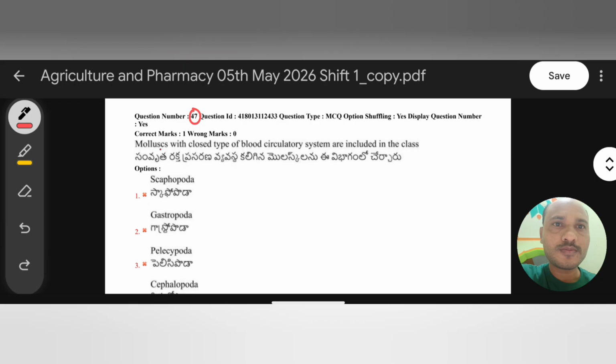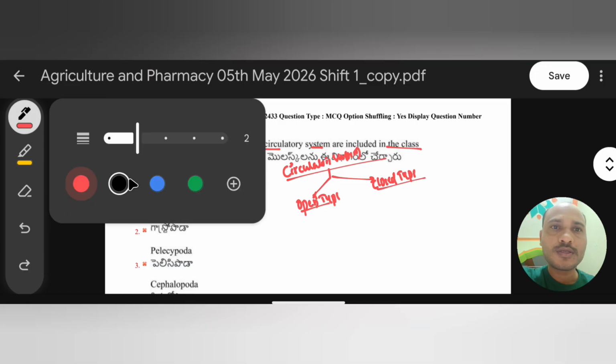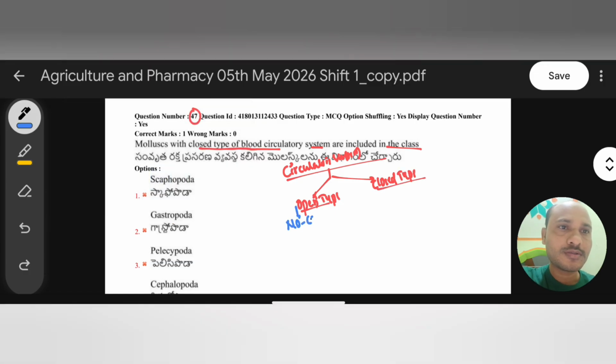Okay, right. Mollusca with closed type of blood circulatory systems are included in this class. So let's start some explanation on the circulatory system here. Generally, we have two types of circulatory system: open type and closed type of circulatory system. Here, open type of circulatory system means there are no capillaries or blood vessels present in the open type of blood circulatory system.